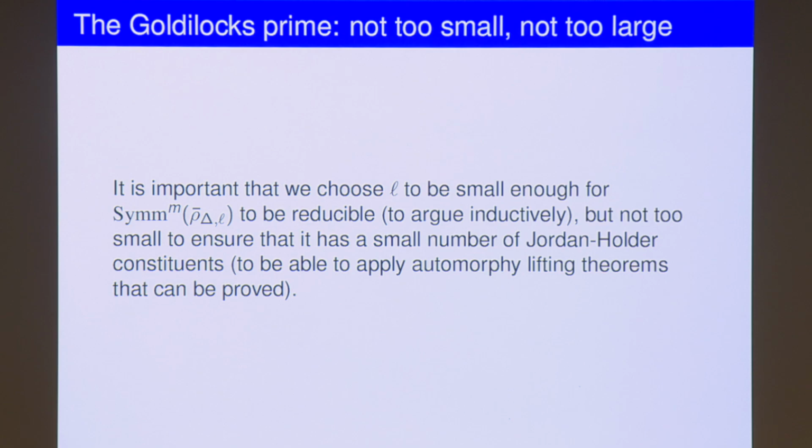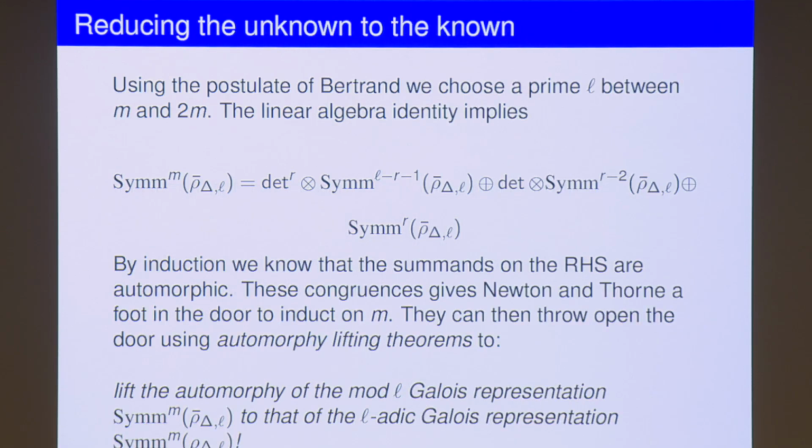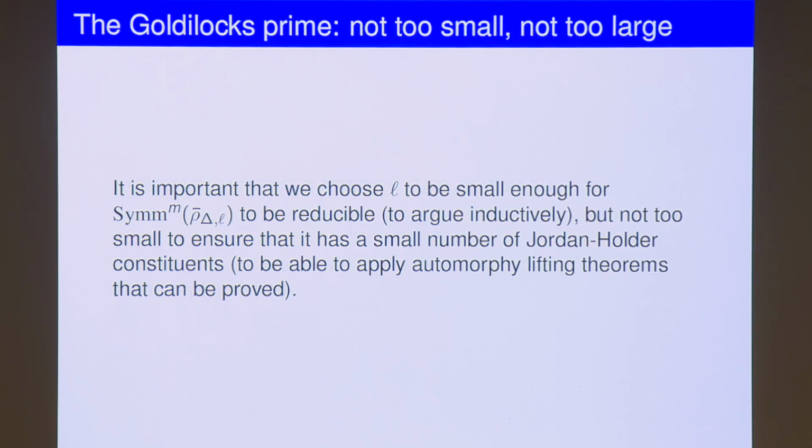I think I skipped a slide. It is important that you use a well-chosen prime. It has to be small enough so that the mod L representation associated with the symmetric power is reducible, but it should not be too reducible. If it is too degenerate, it may be harder to prove these L-adic lifting theorems. So there's a balance you have to achieve.